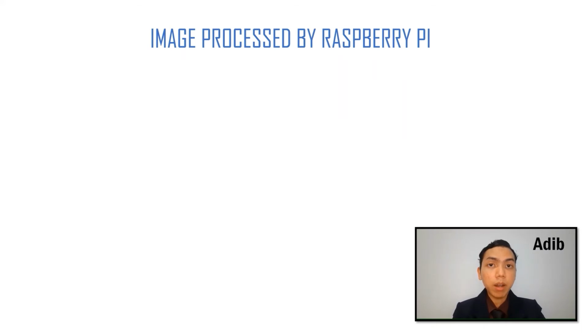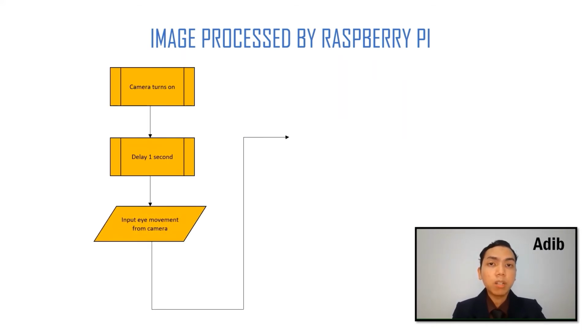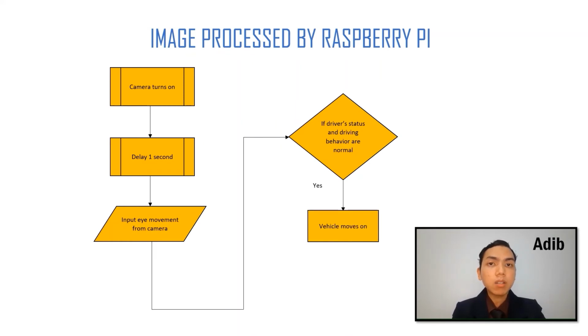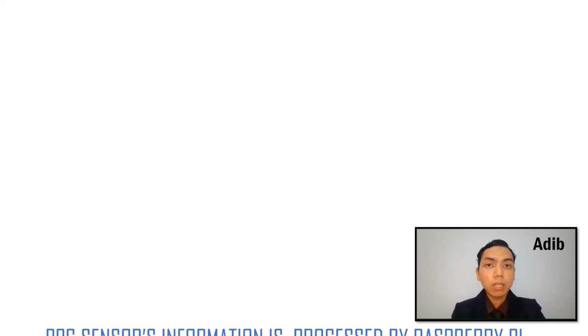The smart camera image will be processed and analyzed by the Raspberry Pi. If the driver's status, condition, and driving behavior is normal, the vehicle will move on like normal. If the smart camera detects some unusual situation, like when the driver is fatigued, which can be analyzed by the video captured by the camera, or reckless driving, which can be detected using the IMU sensor, the system will warn the driver through the audio. At the same time, this will also trigger the PPG sensor to detect the biological information of the driver. The PPG sensor information will be analyzed by the Raspberry Pi.